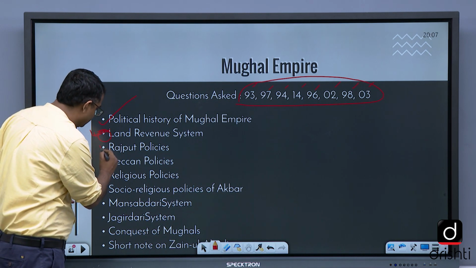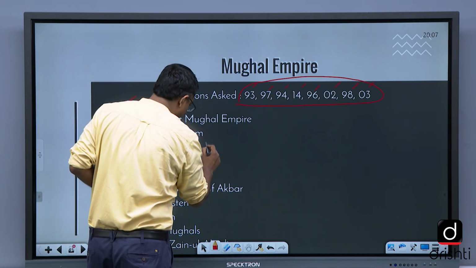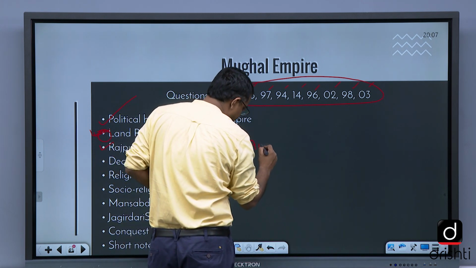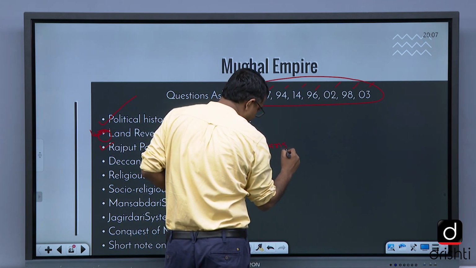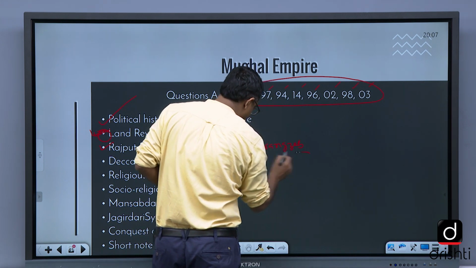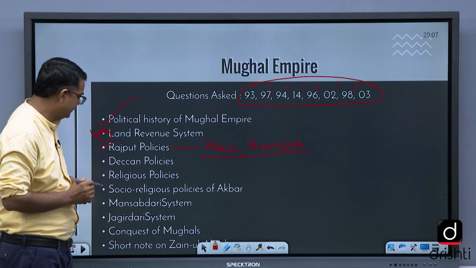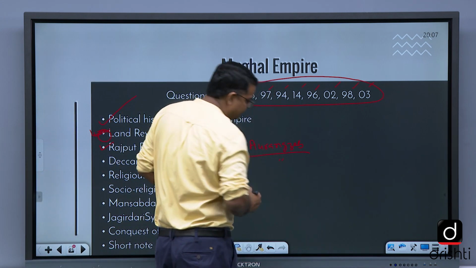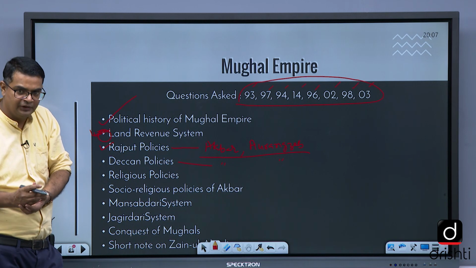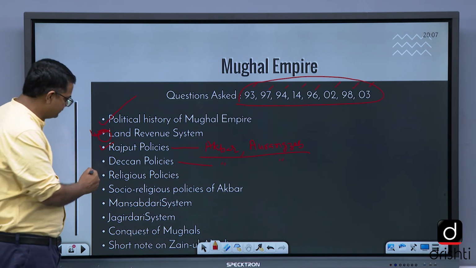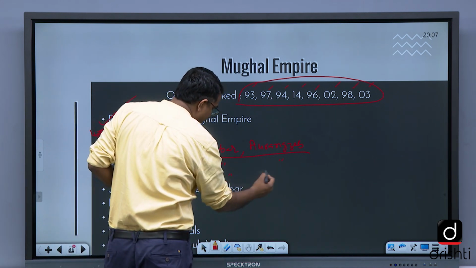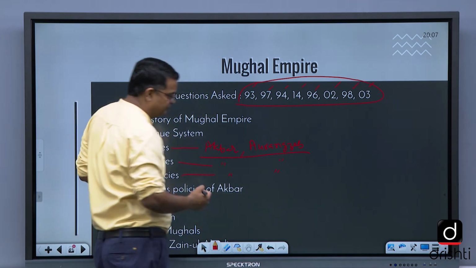Rajput policies of the Mughals. This also, focusing more mainly on Akbar, Akbar, Aurangzeb, focusing on them. Deccan policy, mainly again Akbar and Aurangzeb, though we study about all the kings of Mughal Empire. Religious policy, these are important. Religious policy of Akbar, Aurangzeb.